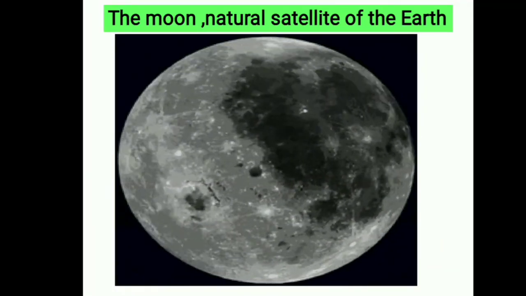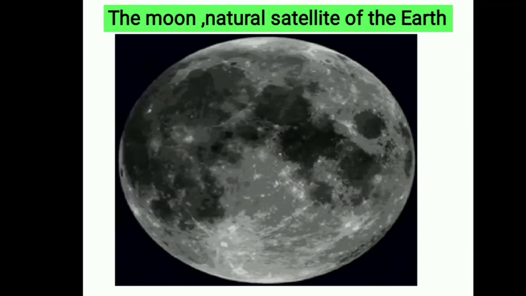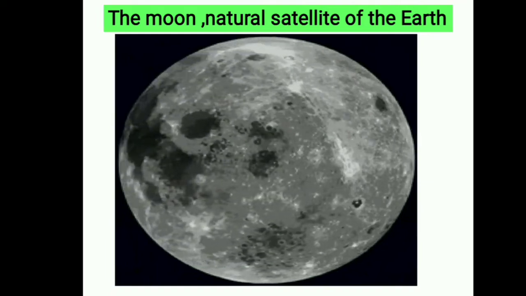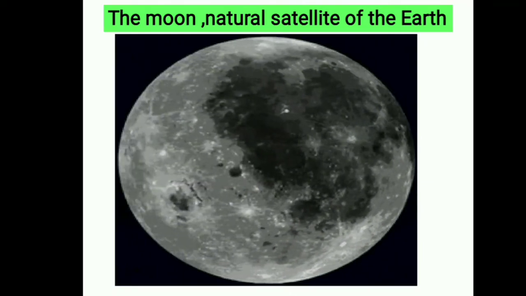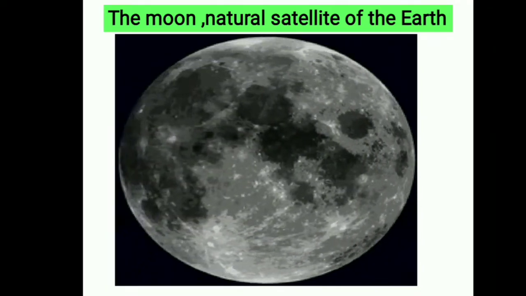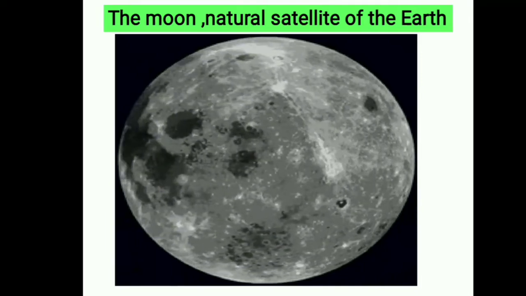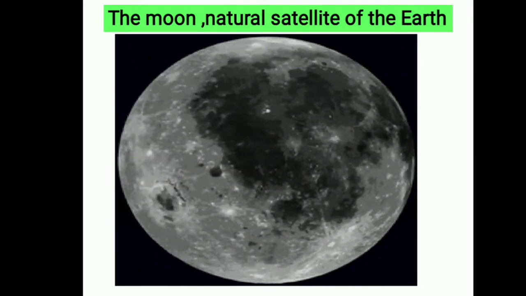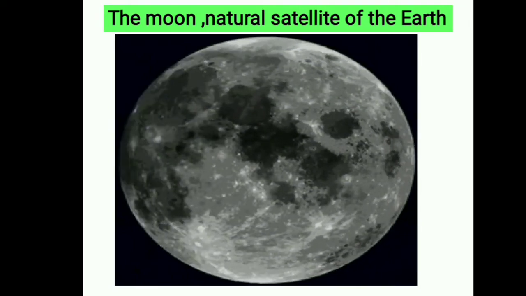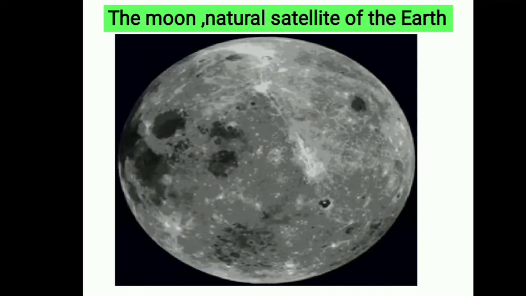Between the sun and the earth it is 150 million kilometers, and the distance between the moon and the earth is 3,84,400 kilometers. That's why the moon appears very bright, and on the new moon day we can also see the whole shape of the moon. The moon moves around the earth in about 27 days.